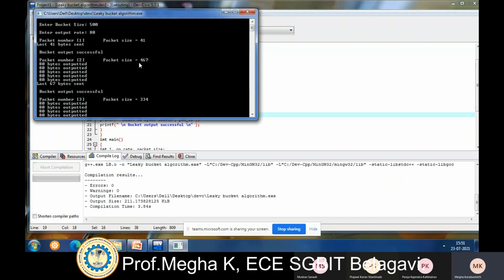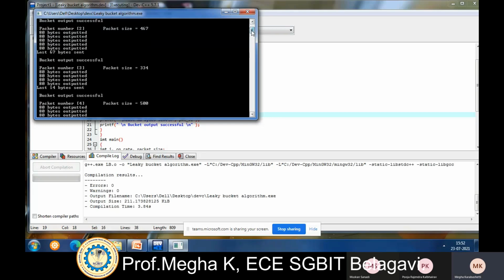But if it is less than the bucket size, it will output the data, but only at the rate of 80 bytes per turn. For every turn, only 80 bytes are transmitted. You can see 80 bytes are transmitted 5 times, so that all 467 bytes will be sent and the bucket output successful.